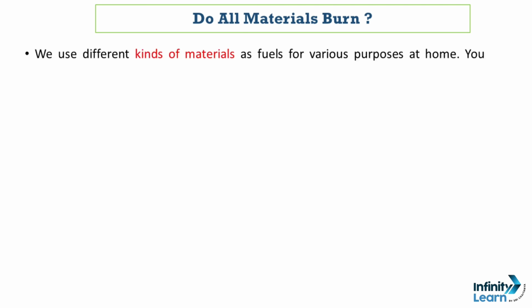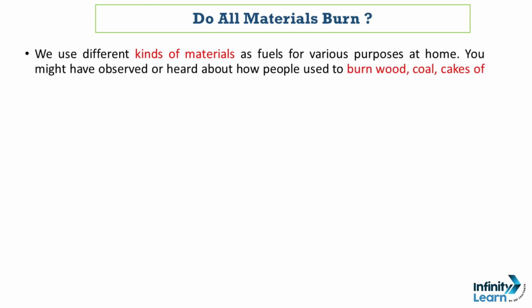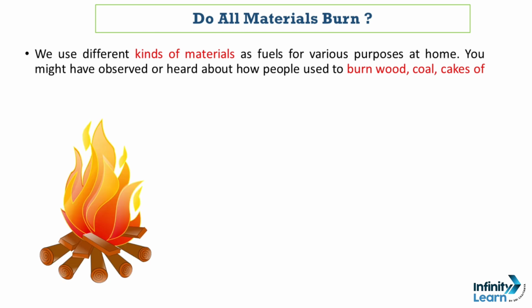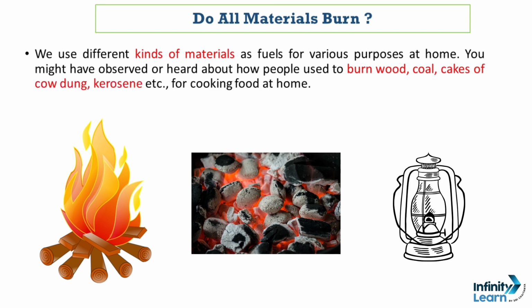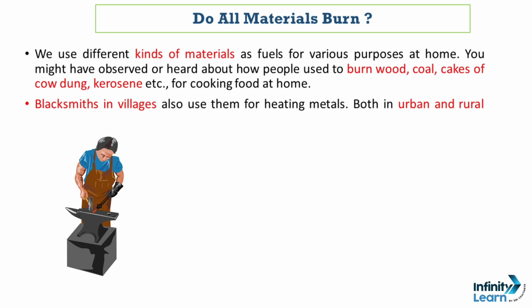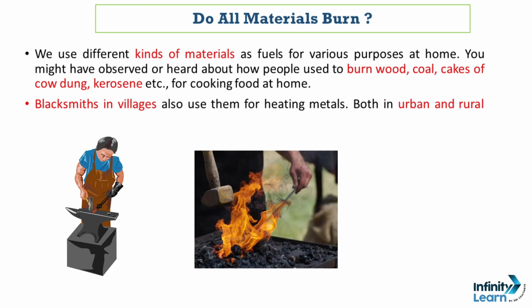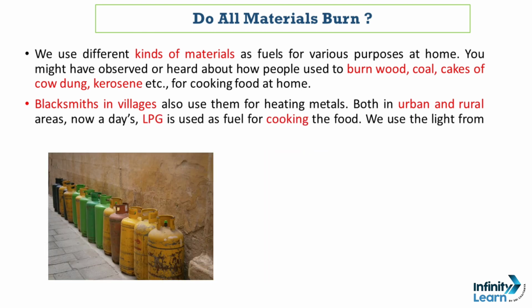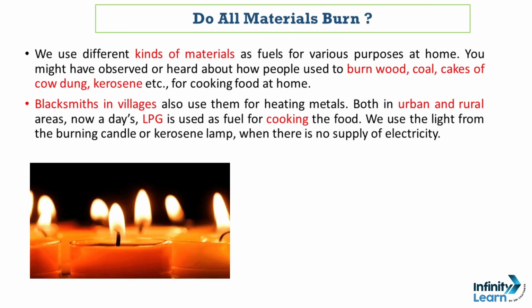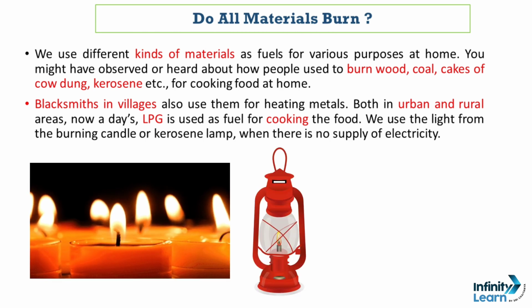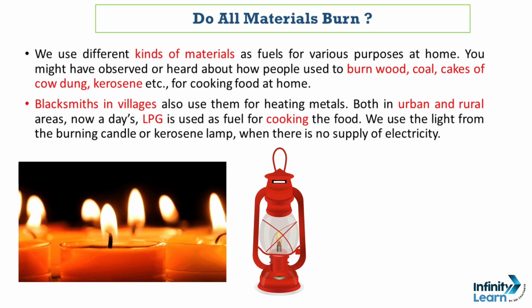So we use different kinds of materials as fuels for various purposes at our homes. You might have observed or heard about how people used to burn wood, coal, cakes of cow dung, kerosene, etc. for cooking food at our homes. Blacksmiths in villages also use them for heating metals, both in urban as well as rural areas. Nowadays, LPG is used as fuel for cooking food. We use the light from the burning candle or kerosene lamp when there is no supply of electricity.